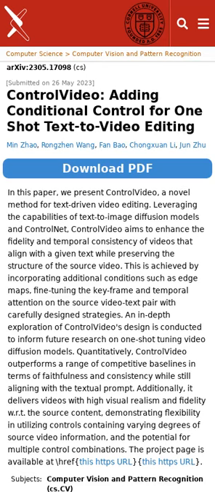ControlVideo is a new way to edit videos based on written instructions, making the video more faithful and consistent with the text while maintaining the original video structure. It achieves this by combining advanced techniques. ControlVideo improves upon previous methods in terms of accuracy and realism. It offers a lot of flexibility in how much of the original video information to use.